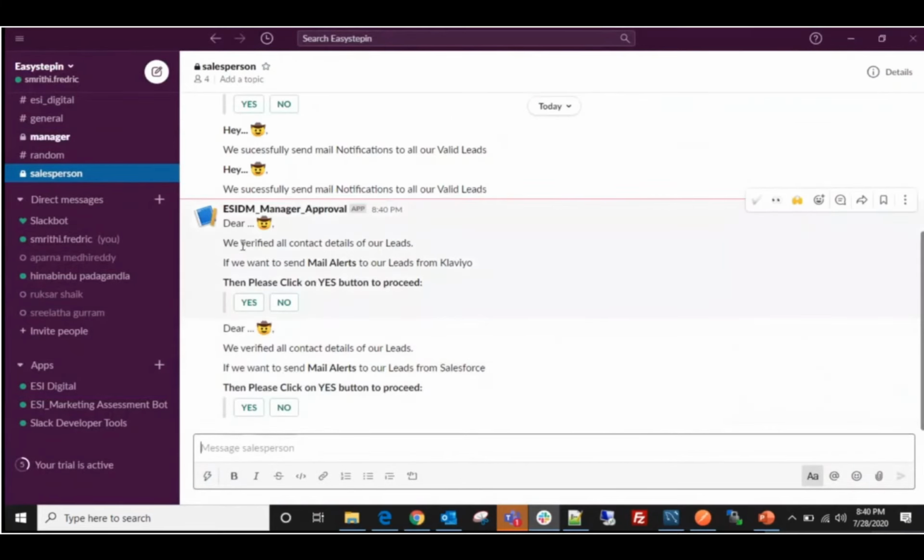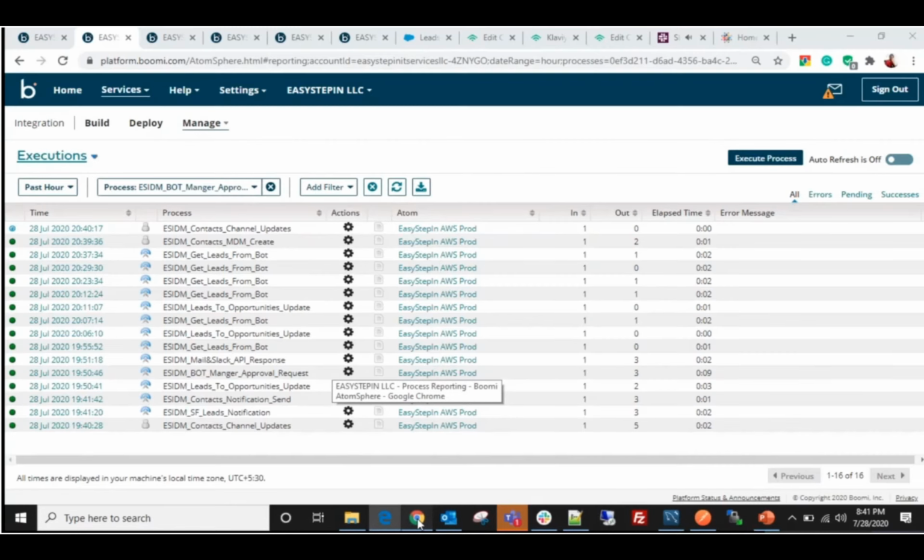Here I can see the message related to the Klaviyo and Salesforce applications. The message is requesting the salesperson to send the email notifications to the valid customers or not. Let's say Shriti is the customer. Shriti has selected Salesforce because she is interested to send the email notifications via the Salesforce application. So she has requested, and even the process also executed.